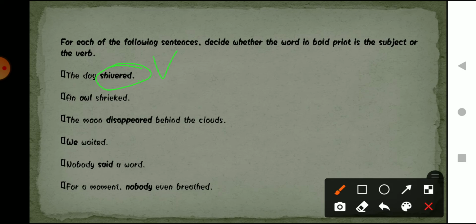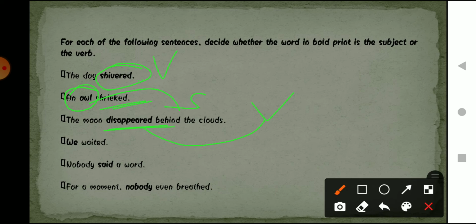Now the second one, an owl shrinked. Yes, shrinked is the verb, but we have to answer the bold word one. So an owl is what? Owl is our subject. Yes. The moon disappeared behind the clouds. So what is the action done in this sentence? The action is of disappearing, and the highlighted word is also disappeared. Disappeared is an action word, so it is a verb.